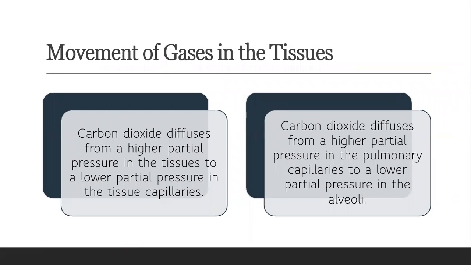Movement of gases in the tissue. So carbon dioxide diffuses from a higher partial pressure in the tissues to a lower partial pressure in the tissue capillary. And the carbon dioxide diffuses from a higher partial pressure in the pulmonary capillaries to a lower partial pressure in the alveoli.